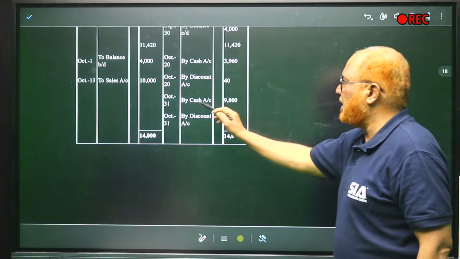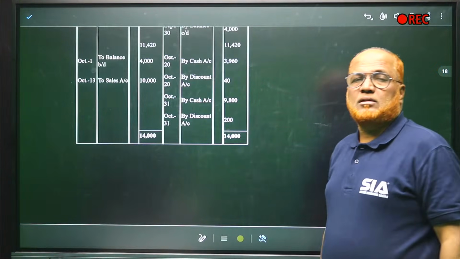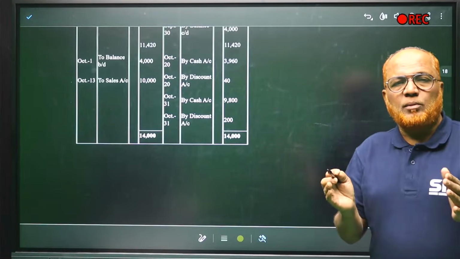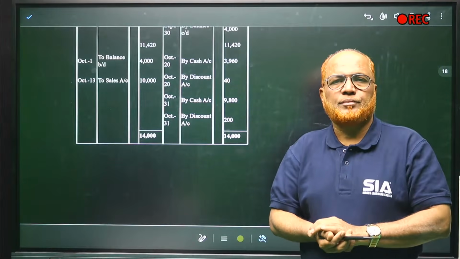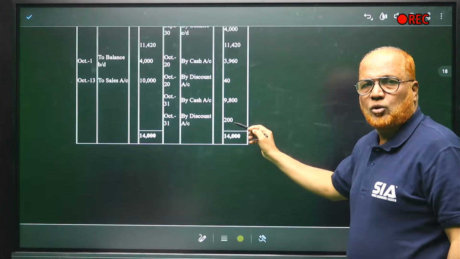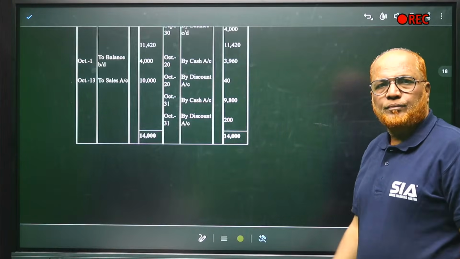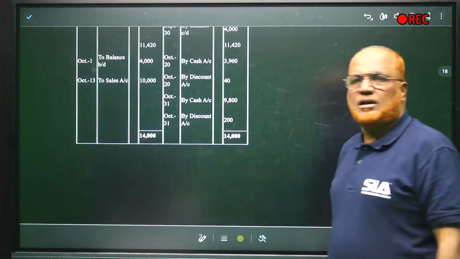Here you can see by cash 9,800. Still there is a balance of 200 that should be transferred to discount allowed. Because in the problem it is given Raman's account is settled, closed. So whatever balance you are getting, 200 rupees, will be transferred to discount allowed. Account closed. 14,000 debit side, 14,000 credit side.